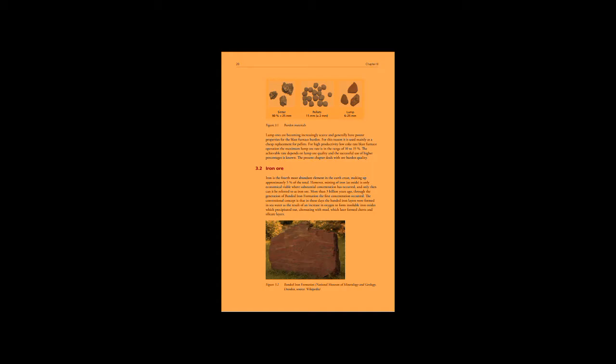The conventional concept is that in those days, banded iron layers were formed in seawater as the result of an increase in oxygen to form insoluble iron oxides, which precipitated out, alternating with mud, which later formed chert and silicate layers.